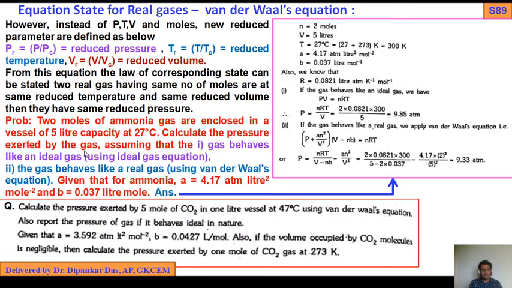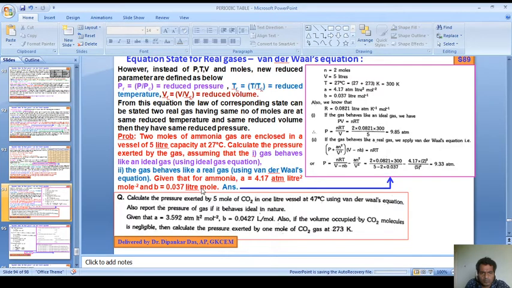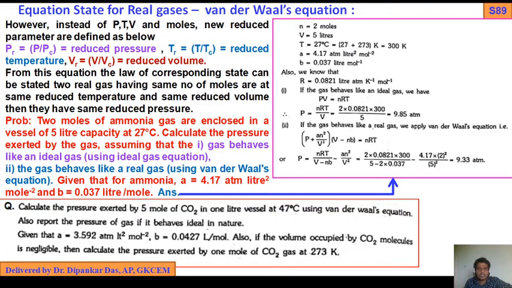Calculate the pressure exerted by the gas, assuming that the gas behaves like an ideal gas using the ideal gas equation, and the gas behaves like a real gas using van der Waals equation. So the given data for ammonia: a value 4.17 atm liter square mole inverse 2 and b value 0.037 liter mole inverse, liter per mole. Clear? So this is the data given.